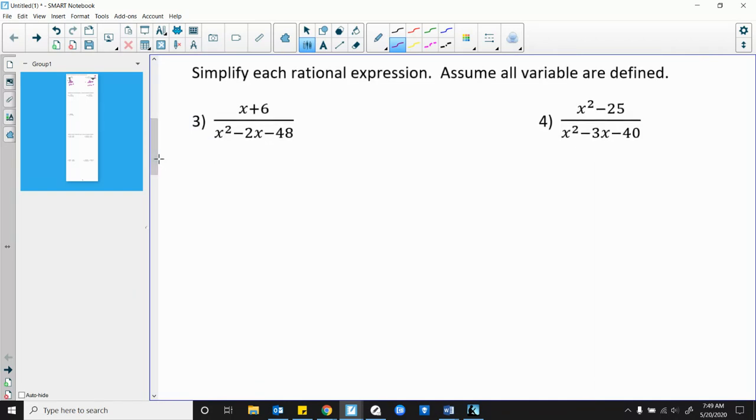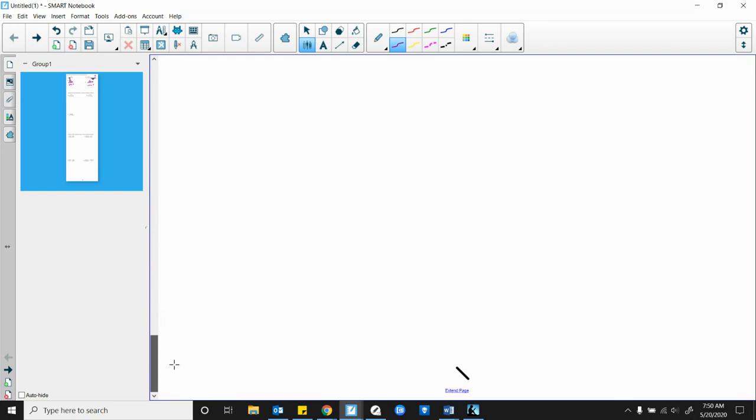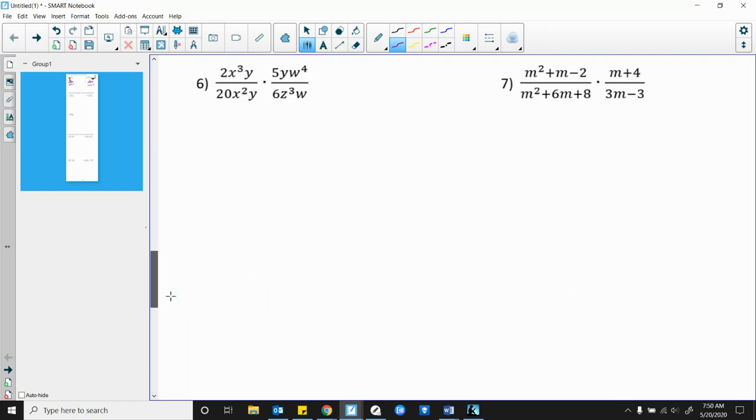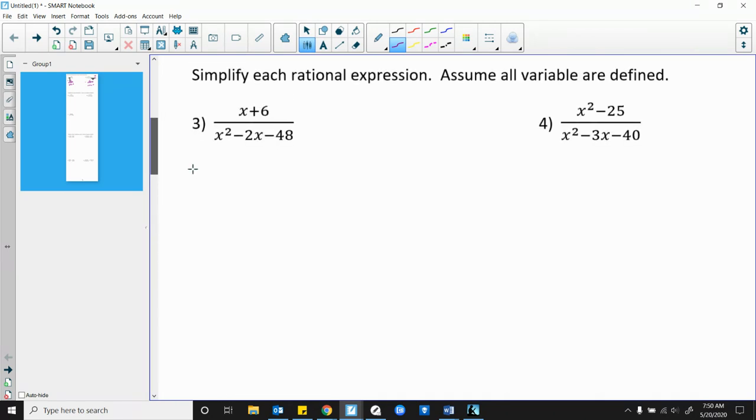All right, 3 and 4 here. When we're simplifying, the tip that I can give you is to simplify everything first. Factor it first, then come back and start doing your canceling. I was talking to a student yesterday, and it's 100% the truth. All of these problems that we're about to do look so complicated if you're just looking at them as they are. You really have to factor them and break them down and see what they basically are in order to be able to solve them better.